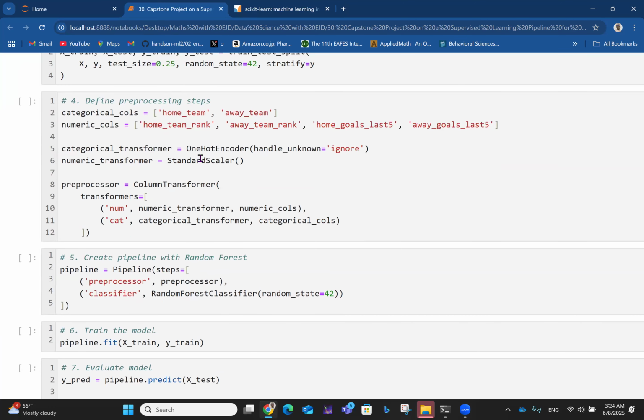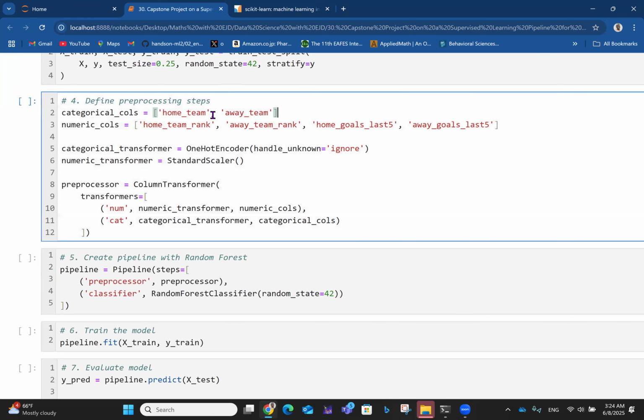The next thing is we define pre-processing steps. So categorical columns like home team and away team, then numerical columns like home team rank, away team rank, home goals, and all that. So we have separated them. These are the categorical columns. These are the numerical columns, right? Categorical in the sense that the columns for home team and away team are either team A or team B or team C, like that. So those are basically categorical. But the ranking and the number of goals are numerical in nature.